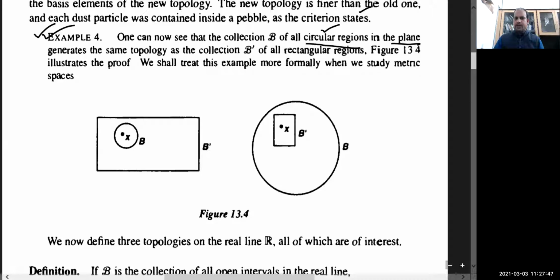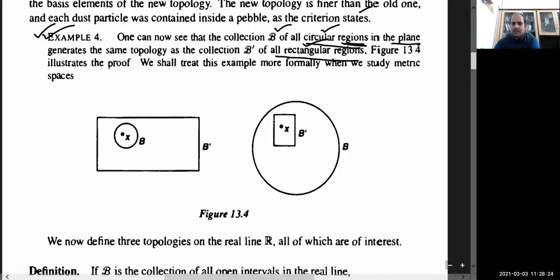And here is the claim: the collection of all circular regions, I mean open disks, the interiors of circular regions in the plane, and the collection of all rectangular regions.